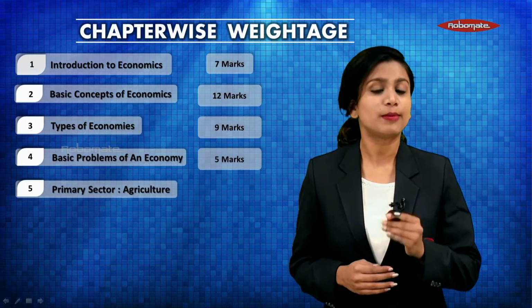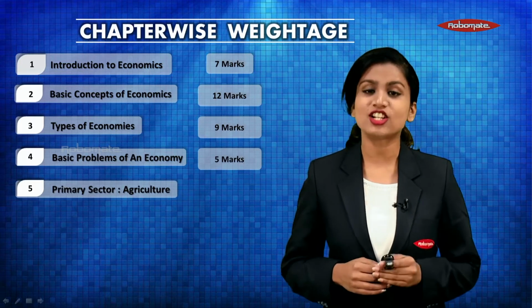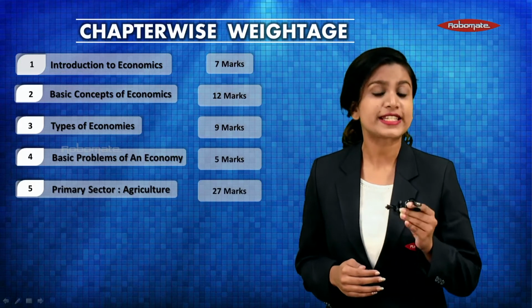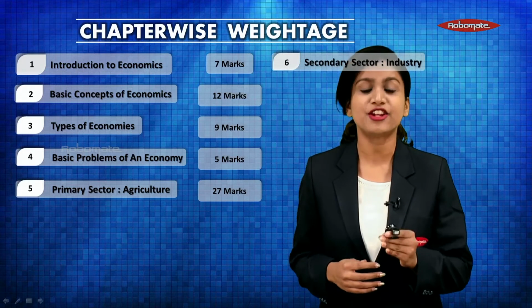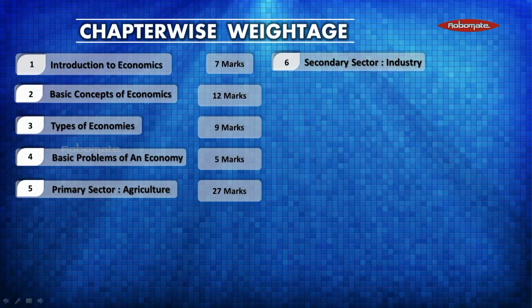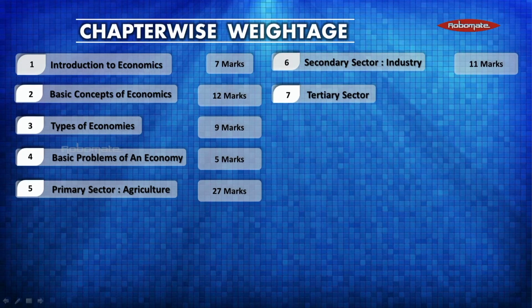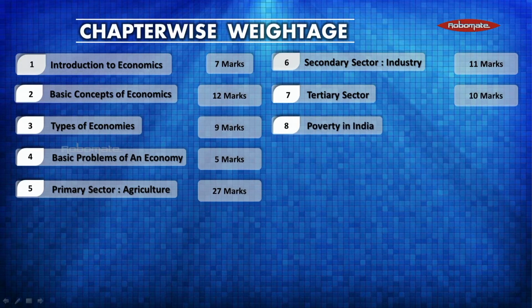The fifth chapter, Primary Sector Agriculture, contains 27 marks weightage. The sixth chapter, that is Secondary Sector Industry, contains 11 marks weightage. The seventh chapter, Tertiary Sector, contains 10 marks weightage. The eighth chapter, Poverty in India, contains 4 marks weightage.